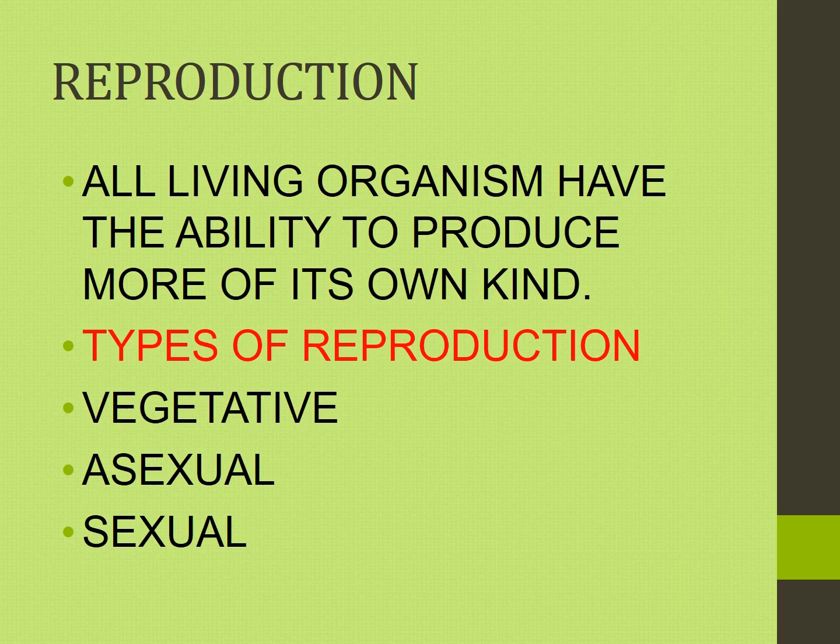In sexual reproduction, offspring are produced by union of male and female gametes. That means sperm and egg. Male, sperm; female, egg.